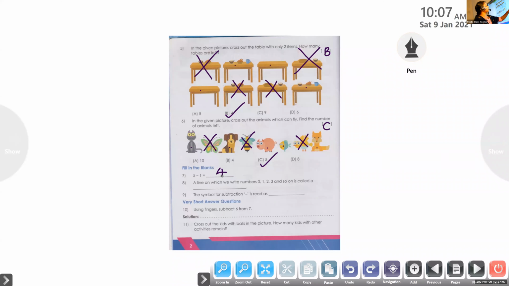Now, Dhruva, listen to me. Next one is number 8. A line on which we write numbers 0, 1, 2, 3 and so on is called a dash. Are you remembering? We draw a line, we are writing numbers. What will we call it? Number line. Very good. Now write the answer. N-U-M-B-E-R, number, L-I-N-E, line. Number line.